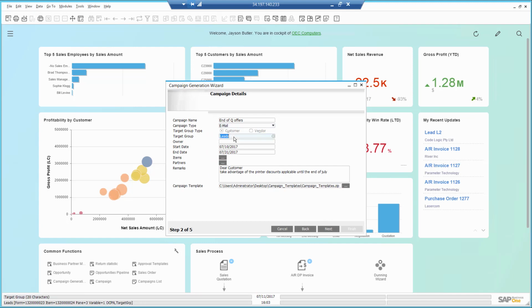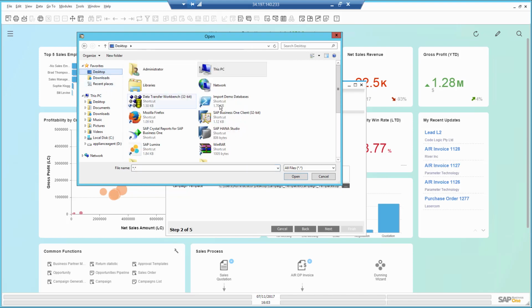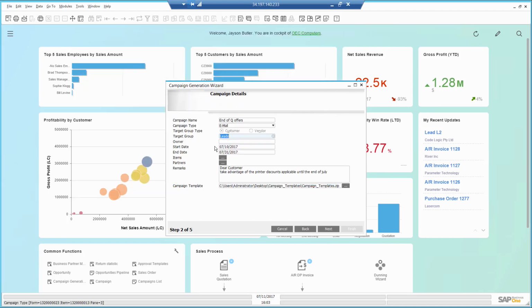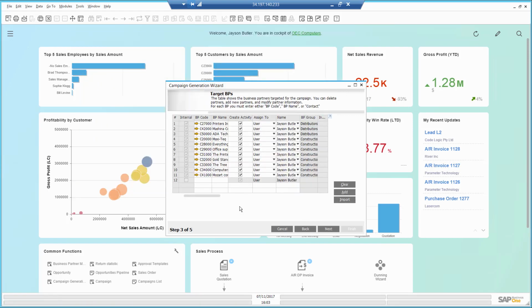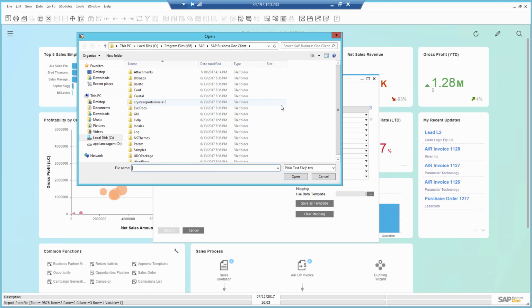Here I select the target group where the emails will be sent to. I also attach an HTML5 template that will be included in the email sent to the contacts. I can see the contact list I used before. However, I have an external list I acquired with contacts that don't exist in the system yet. I use the option to import external list from a file.